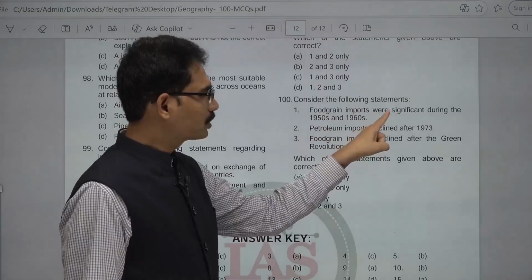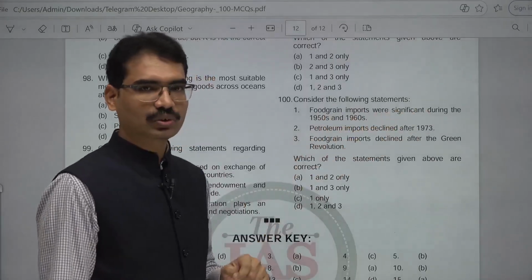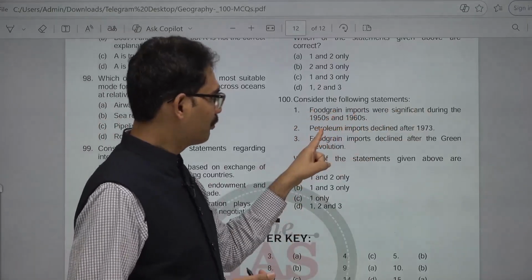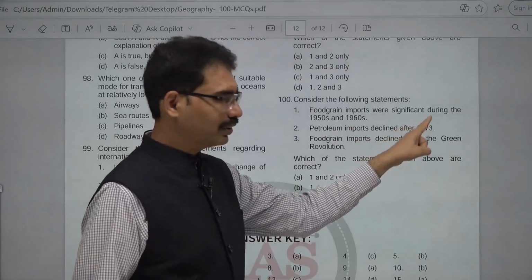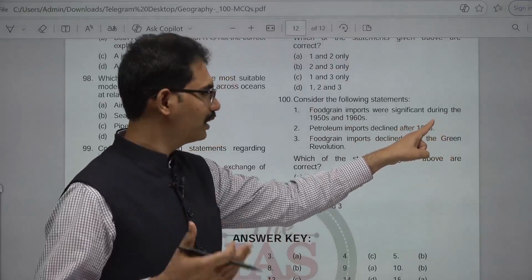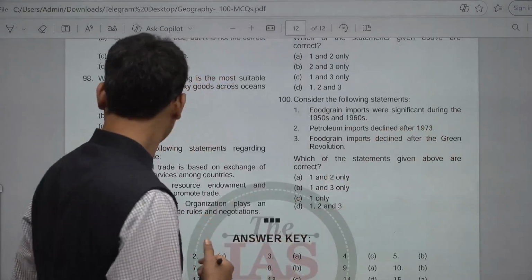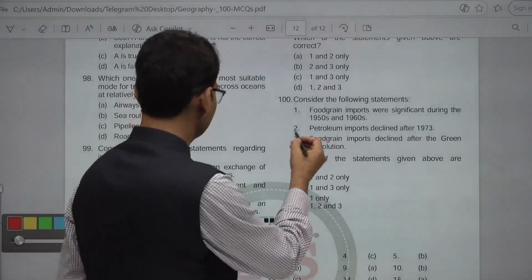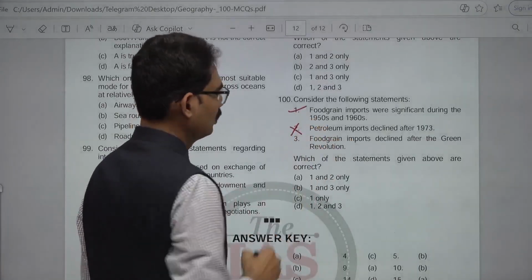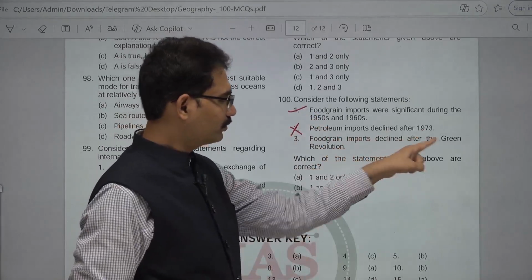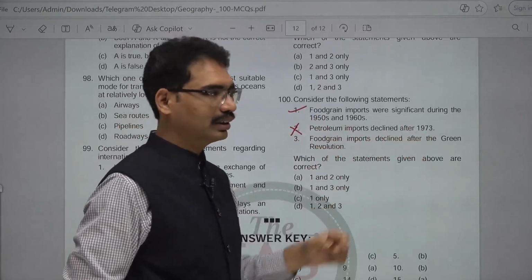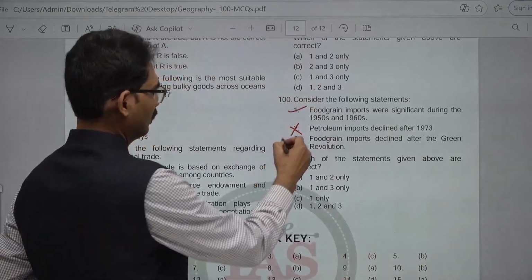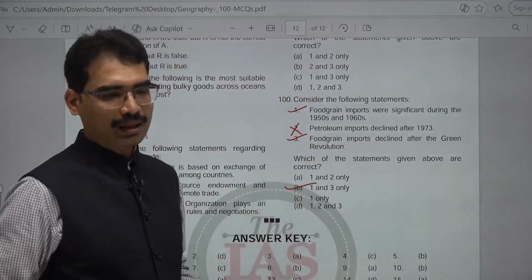Food grain imports were significant during the 50s and 60s. True. Before the Green Revolution, we had to import more and more food grains. Petroleum imports declined after 1973. No. After 1973, petroleum imports increased. India's requirement increased, growth also increased, petroleum requirement increased, imports increased. Food grain imports declined after the Green Revolution. Correct. With the Green Revolution, India became self-sufficient, and in fact India is exporting food grains, not importing. 1 and 3. B is the answer.